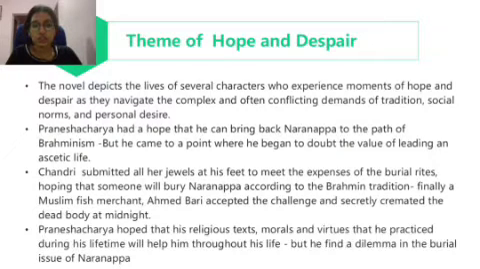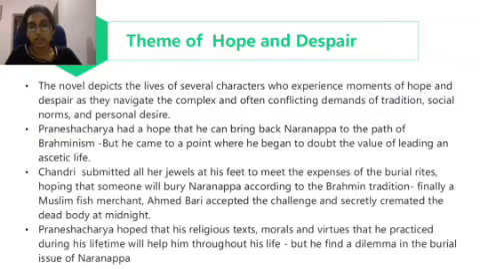Next, in the case of Chandri, she submitted all her jewels at the feet of Ganesh Acharya, to meet the expenses of the burial rites, hoping that someone will bury Narayanappa according to the Brahmin tradition. Finally, a fish merchant, Ahmed Bari, accepted the challenge and secretly cremated the dead body at midnight. So here also we can see how Chandri had a hope initially which turned into despair.